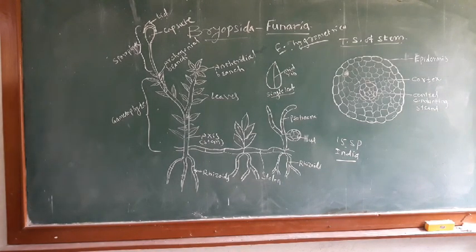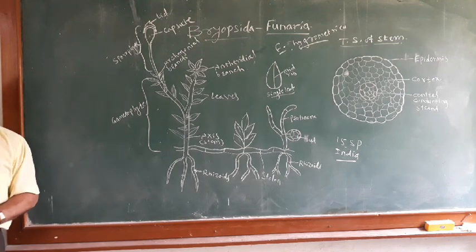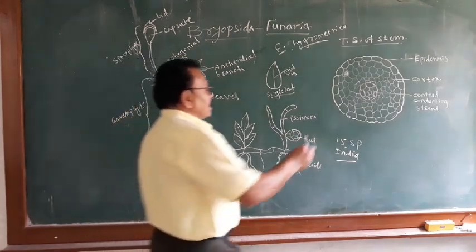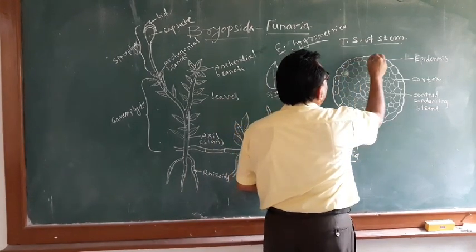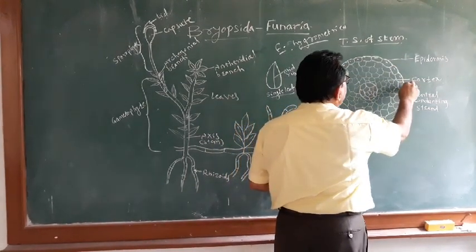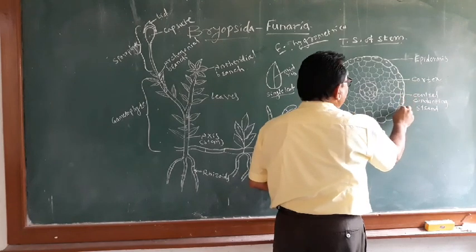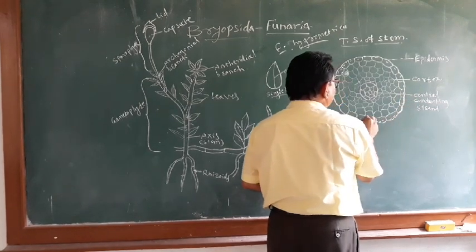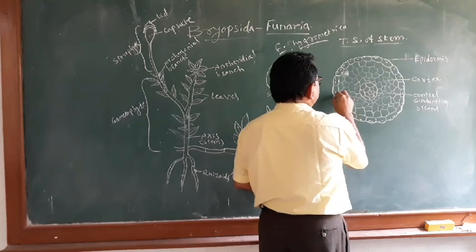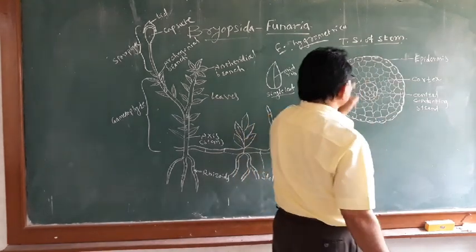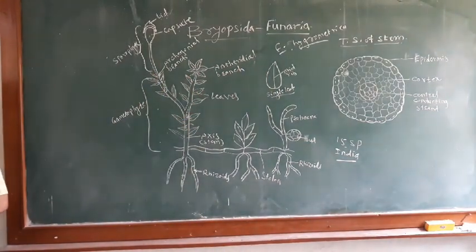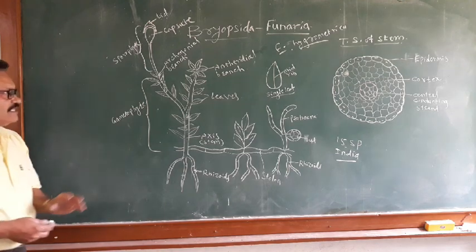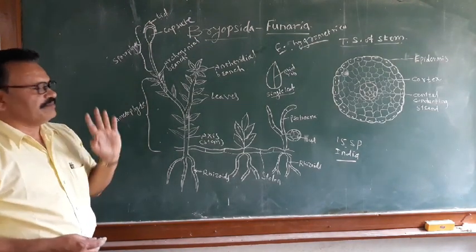Epidermis is the outermost layer of cells, and this layer contains chloroplasts also. Therefore the function of this epidermis is photosynthesis also. Stomata are absent in the epidermal cells.